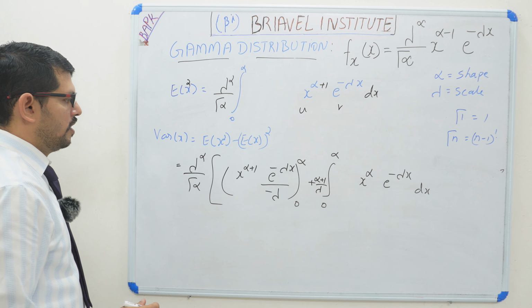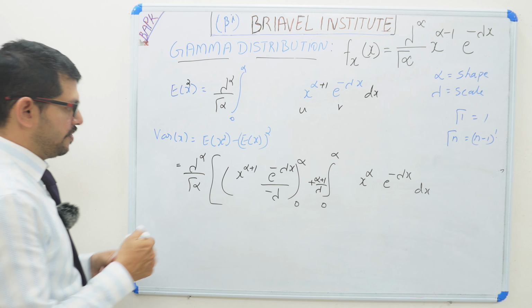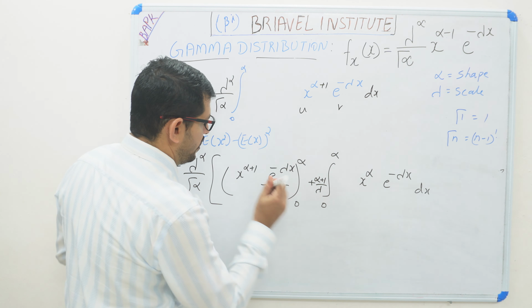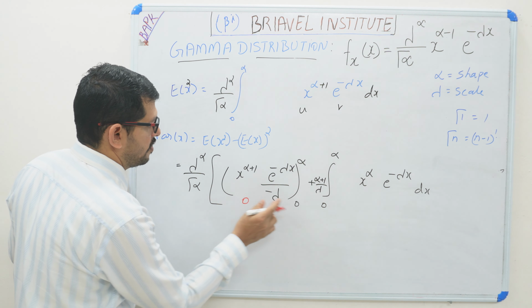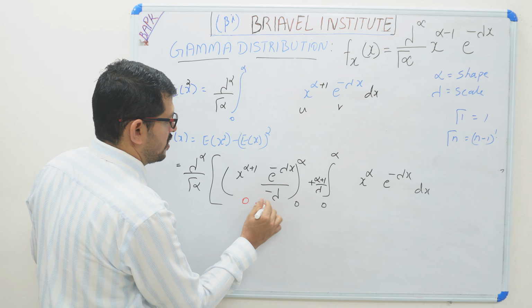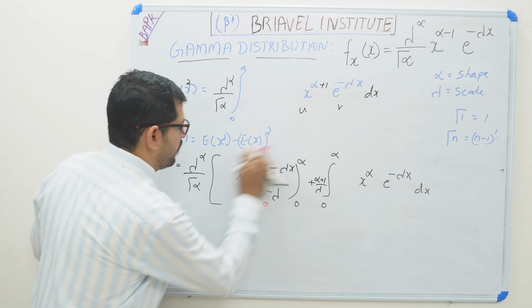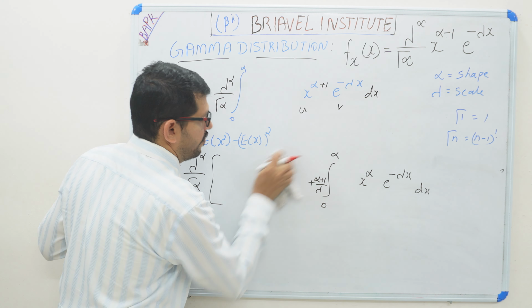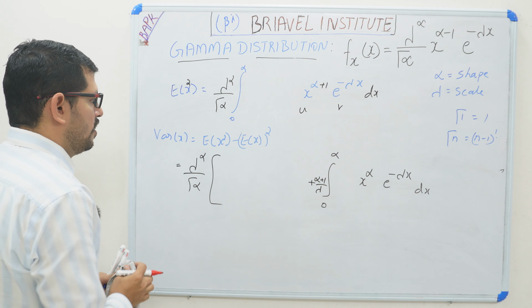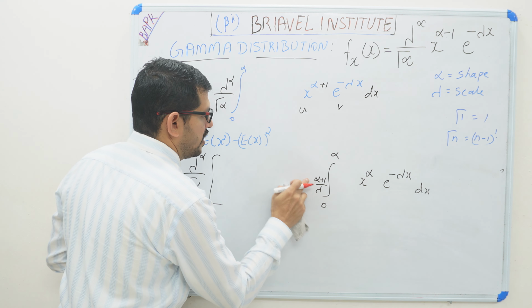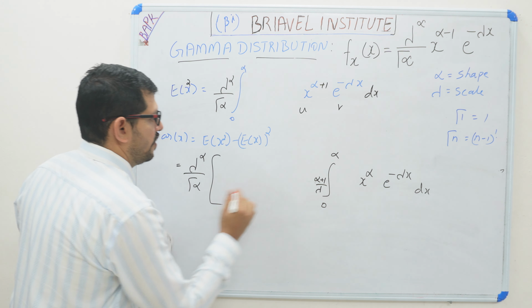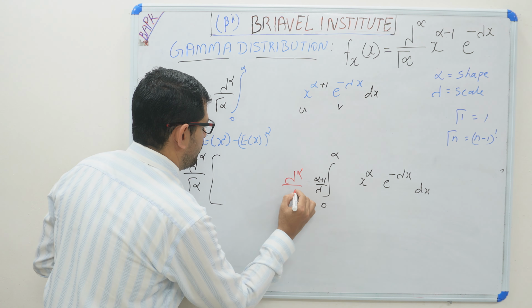Now you see, if you give the limits 0 to infinity, at 0 this becomes 0, and at infinity this becomes 0. So this portion is gone, it is totally 0. So this one we can multiply here: lambda raised to alpha divided by gamma alpha.